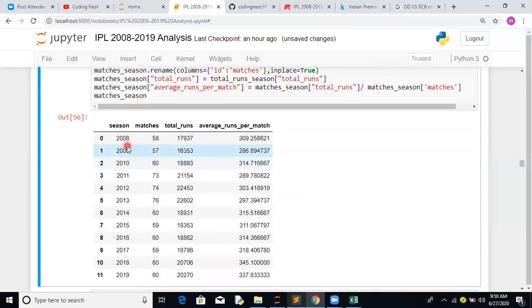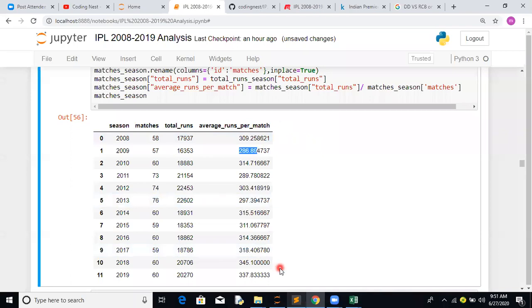So that's the interesting fact. I think in 2008 the average runs scored is 309 per match. Per match means two innings. Again, if we segregated by season and by innings, I think it would give a much better stat. But in 2009, the number of runs is lower.